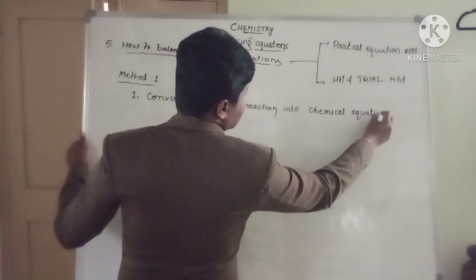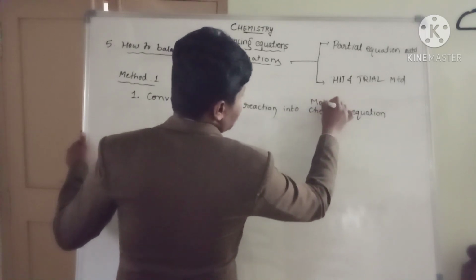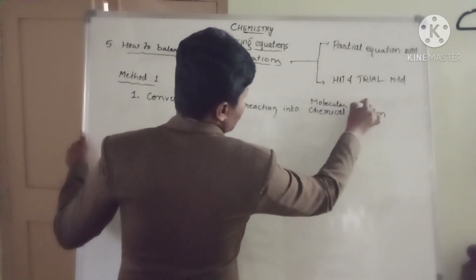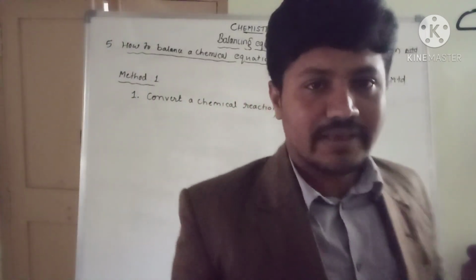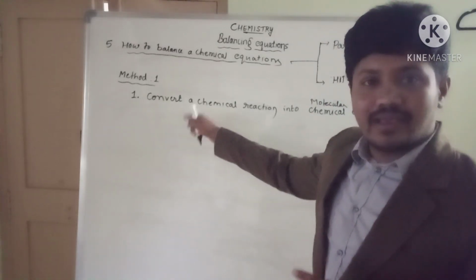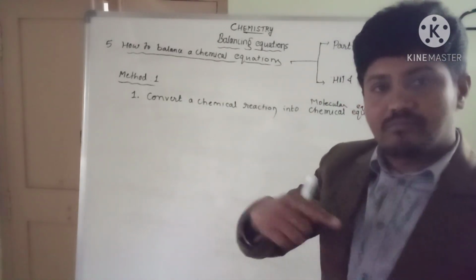We can call this a molecular equation also. The first thing is to convert a chemical reaction into a molecular equation.